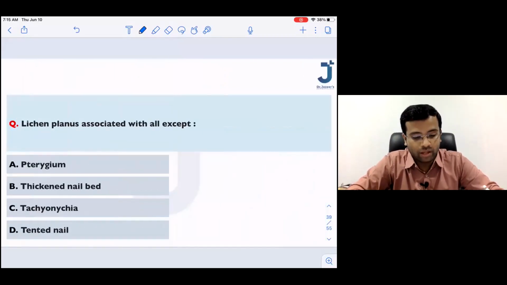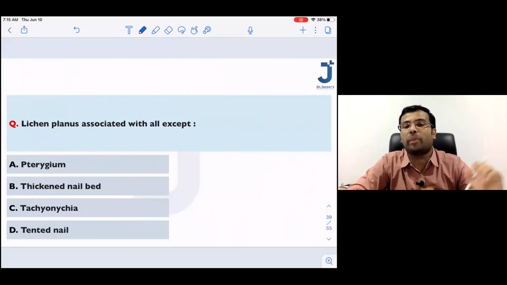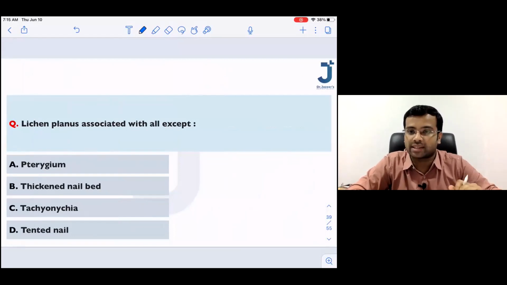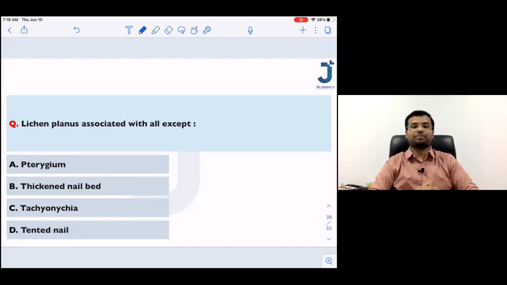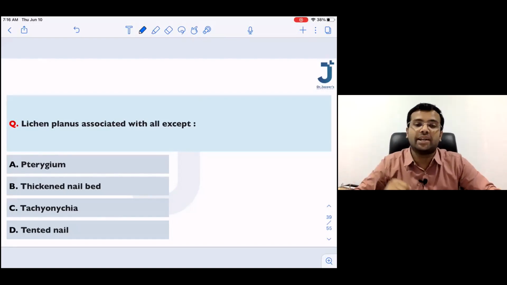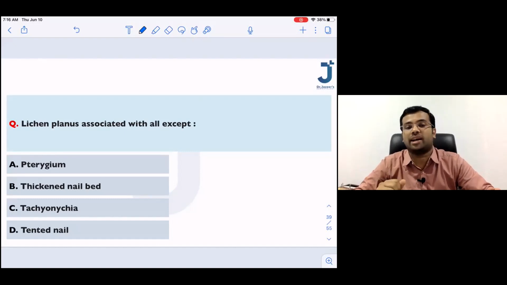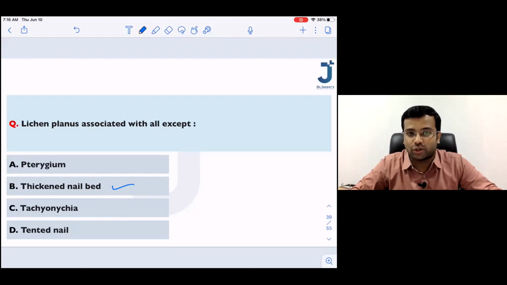Okay. So let us do some important MCQs also. Yeah, scaling is also correct. Scaling is more prominent in psoriasis, whereas it is not in lichen planus. So lichen planus is associated with all except: pterygium, thickened nail bed, tachyonychia, tented nails. What is the answer? Thickened nail bed is not seen, isn't it?